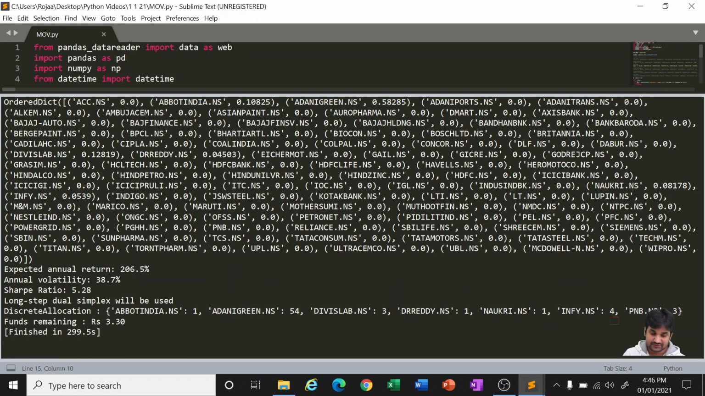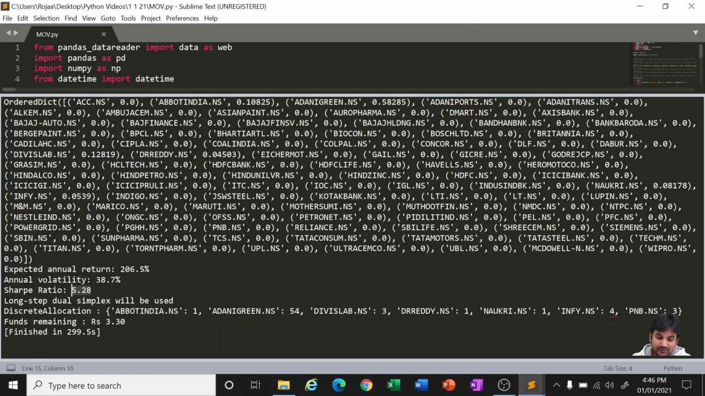And finally, it is telling us we can buy like about India 1, Adani Green 54, Divis Lab 3, Dr. Reddy's 1, Naukri 1, Infosys 4, PNB 3. And you will be left with 3.3 out of 1 lakh rupees. Surprisingly, it is giving us an expected annual return of almost twice. If you invest 1 rupee, it will become like 2 rupees by the end of 1 year, with a volatility of around 40%, and Sharpe ratio is 5.28.